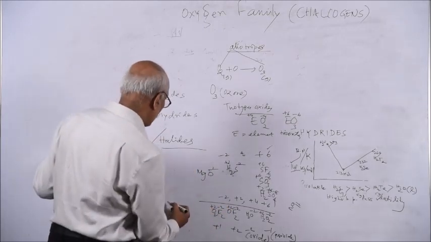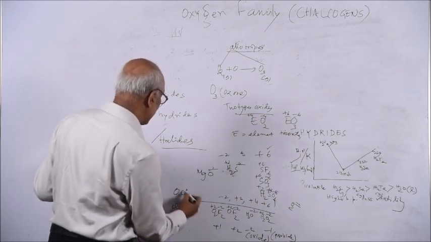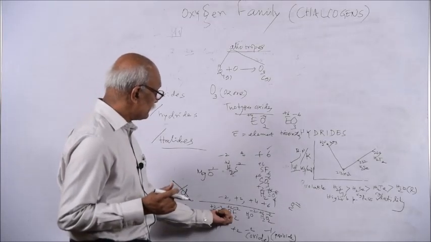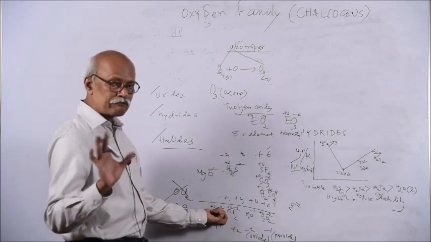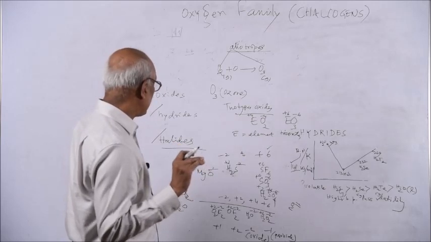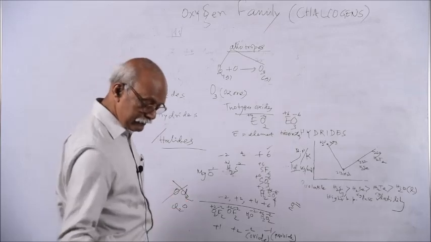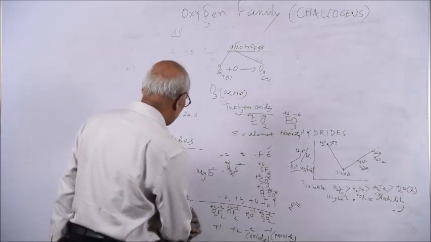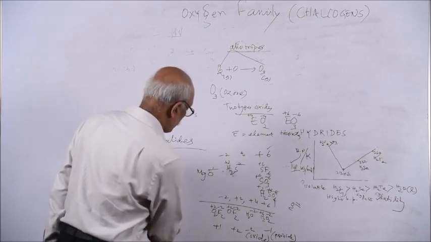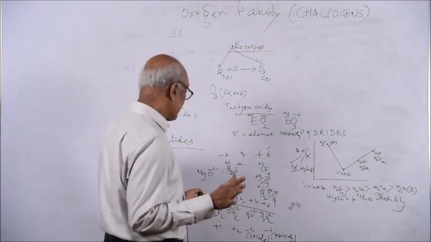Suppose you take chlorine oxide, you write it like this, Cl2O, don't write OCl2, this is incorrect. But here, you call it what? Not fluorine oxide, there is no compound like fluorine oxide. You call it oxygen fluoride, because fluorine has greater electronegativity than oxygen, or fluorine has greater what? Oxidizing tendency, a more powerful oxidizing agent than oxygen. Fluorine's reduction potential is more positive than oxygen's, plus 2.87 or like that.